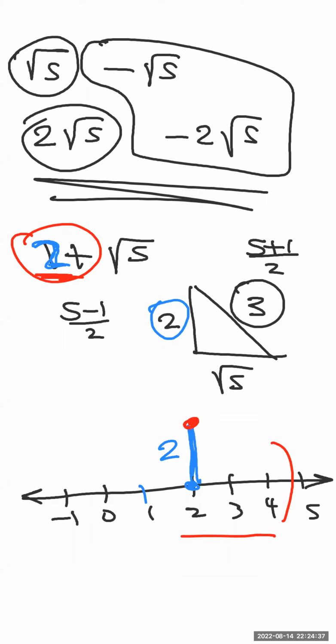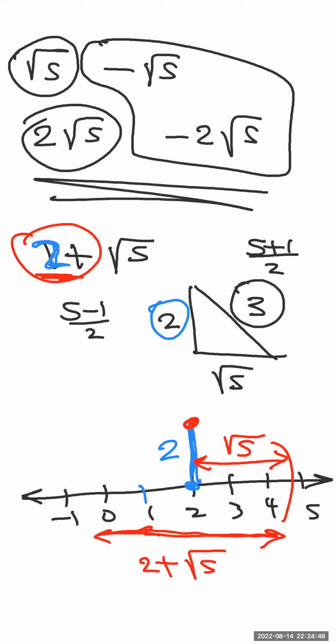So this distance completely from 0 to the arc is 2 plus square root of 5. But only square root of 5 is this. Correct? Why 2 plus square root of 5? Actually, because this one is 2. And this one is square root of 5. So it's 2 plus square root of 5. Are we clear now?